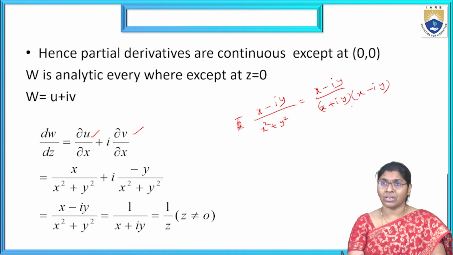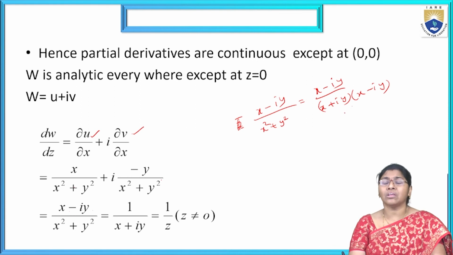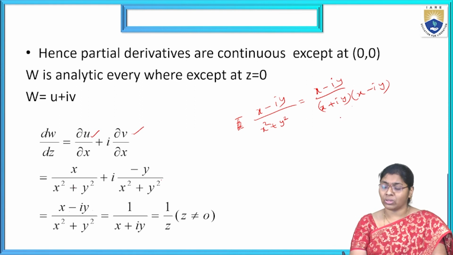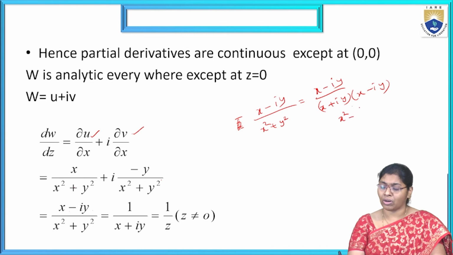Now multiplying these two, we get a plus b into a minus b, that is a square minus b square, that is x square minus i y whole square. X square minus i square is nothing but minus 1, so minus into minus gives plus y square. Now both are same. That is the calculation part.